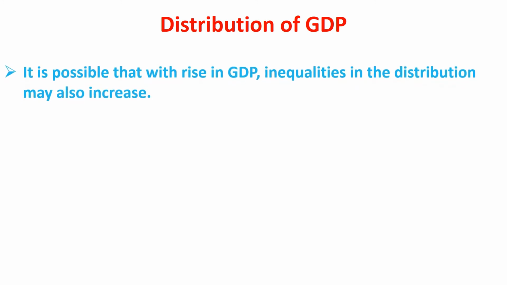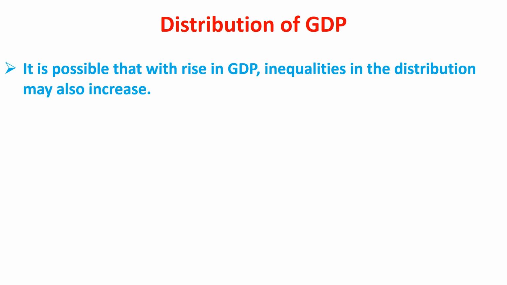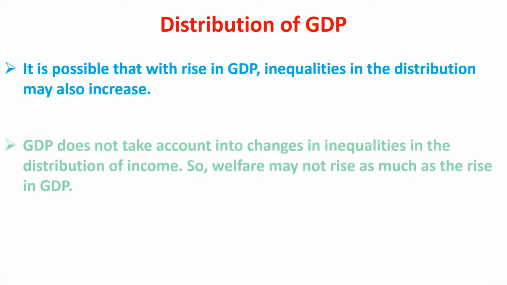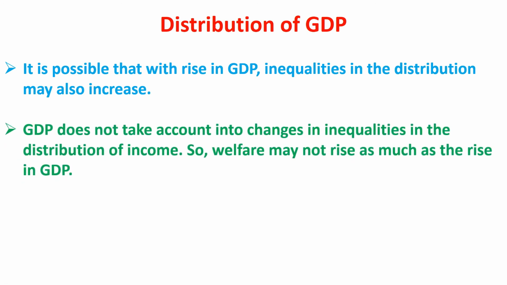First reason is distribution of GDP. It is possible that with rise in GDP, inequalities in the distribution may also increase. This may happen when increased GDP is concentrated in few hands. Maximum part of income will be distributed among the rich persons. GDP does not take into account changes in inequalities in the distribution of income, so welfare may not rise as much as rise in the GDP.